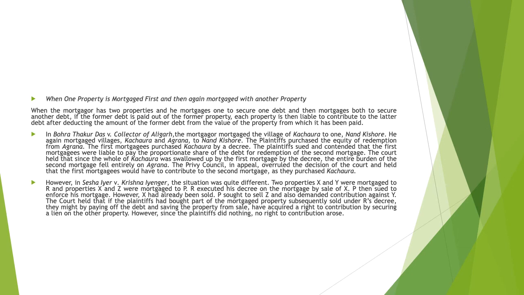The court held that if the plaintiffs had bought part of the mortgaged property subsequently sold under R's decree, they might, by paying off the debt and saving the property from sale, have acquired a right to contribution by securing a lien on the other property. However, since the plaintiffs did not, no right to contribution arose.